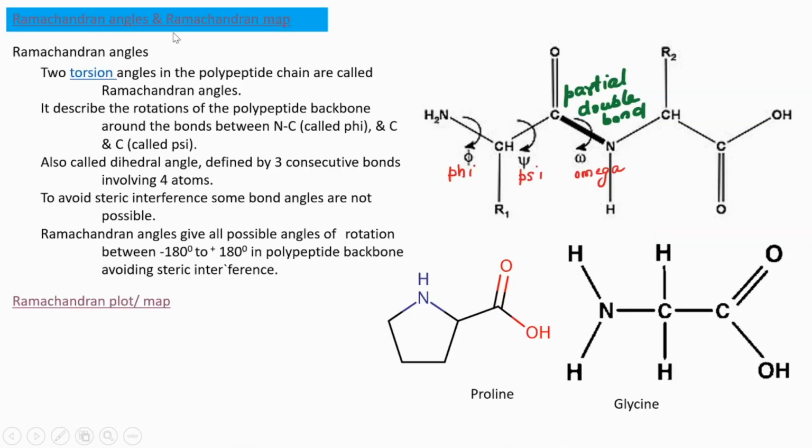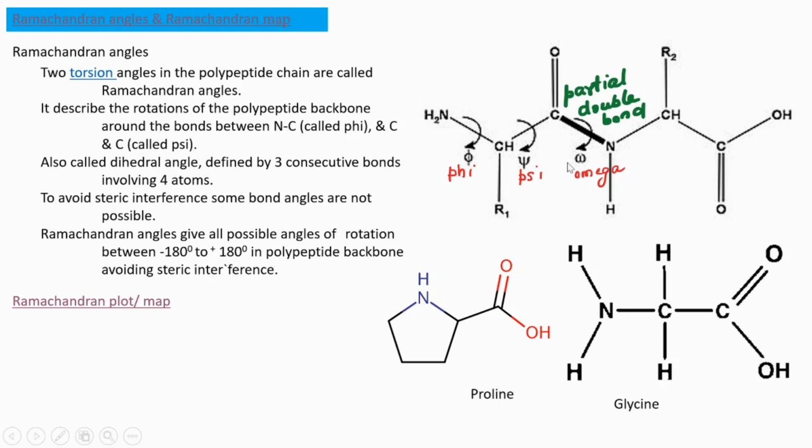Next is Ramachandran angles and Ramachandran map. What are Ramachandran angles? Ramachandran angles are two torsion angles in the polypeptide chain. Okay, torsion means rotation. Ramachandran angles means two rotation angles in the polypeptide chain with respect to two bonds. Next, we are going to see which are those bonds. Those bonds are the phi and psi bonds.